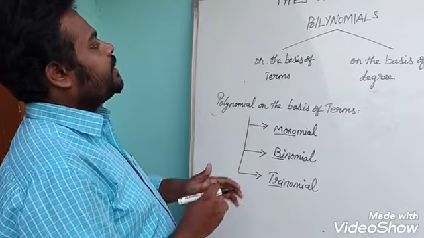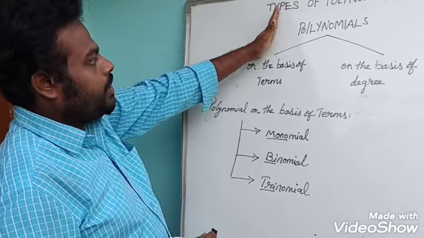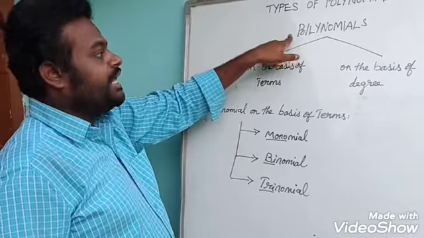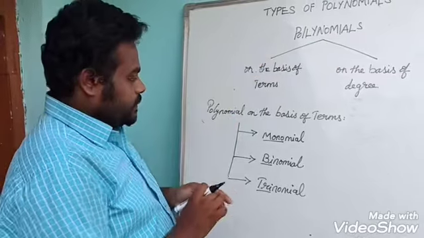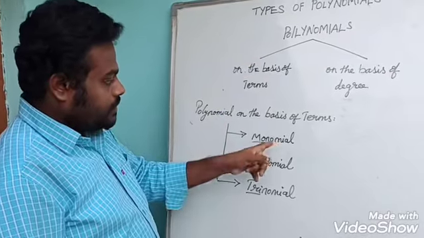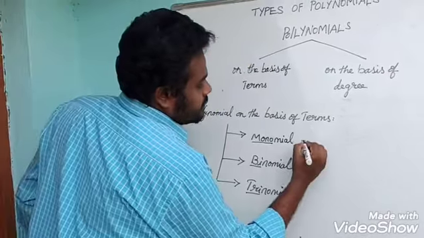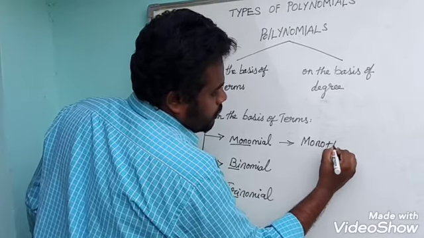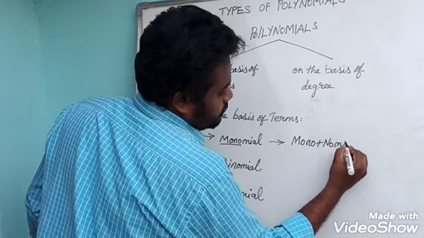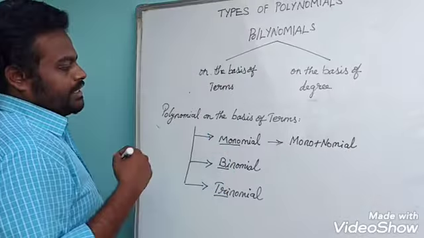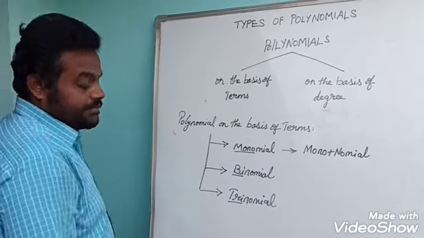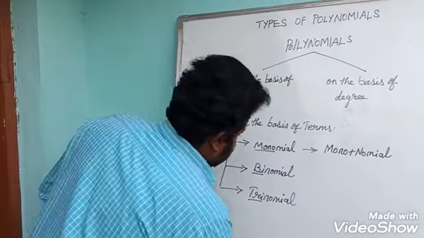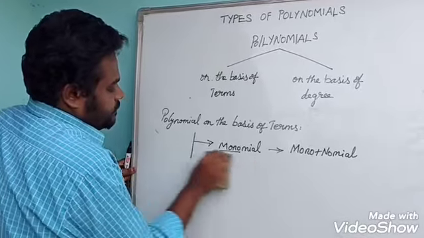Already I explained in the polynomial definition: poly means many, nomials means terms.